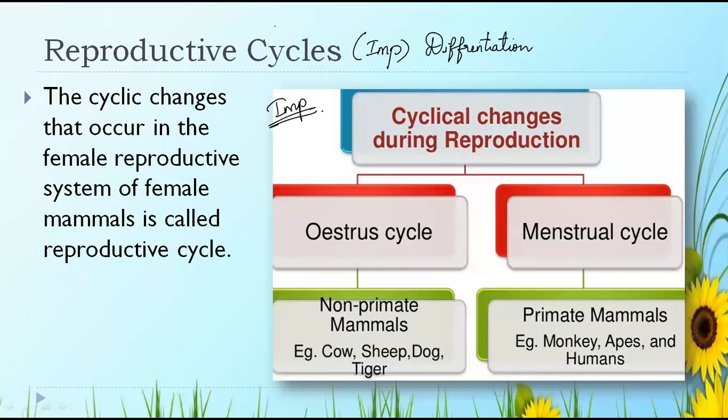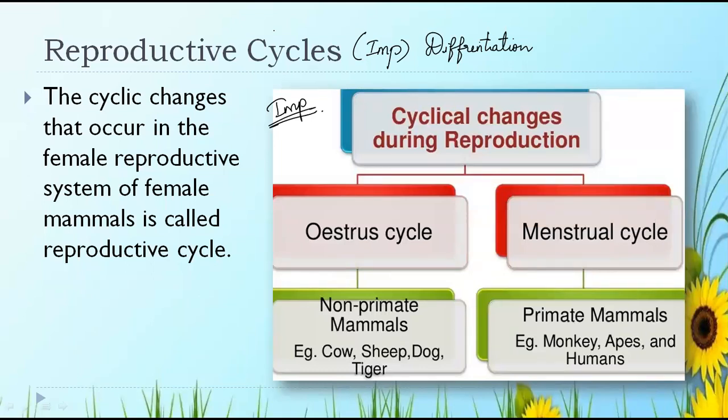You all are aware of the menstrual cycle, a 30-day or 29-day cycle which occurs in the female. It is nothing but the menstrual cycle. The menstrual cycle occurs in the primate mammals such as monkey, apes, and humans.